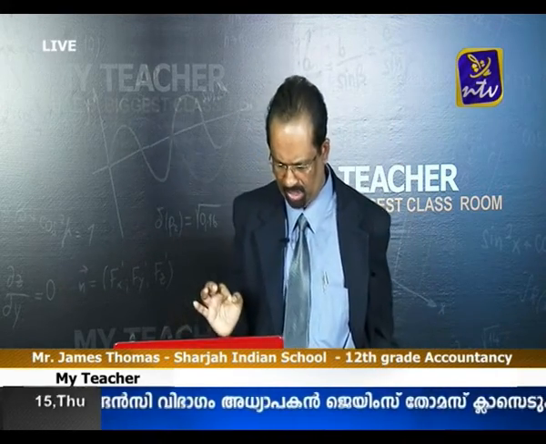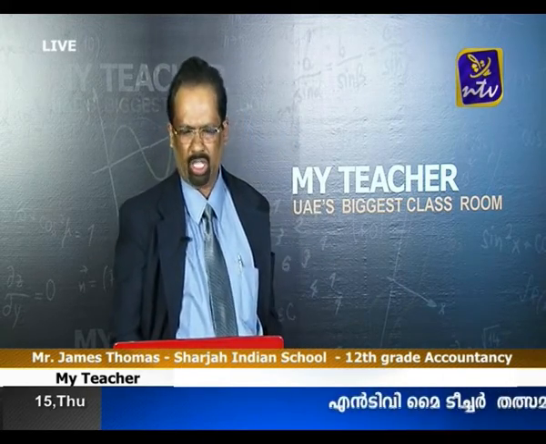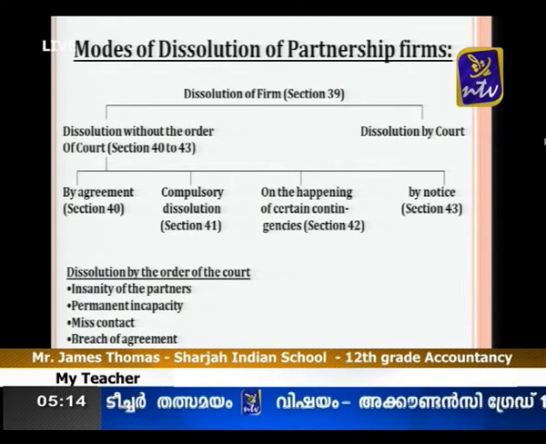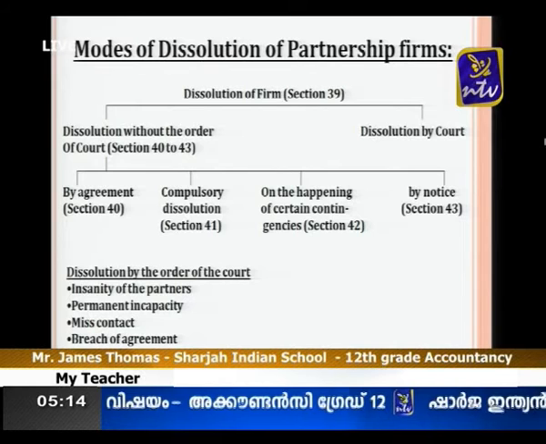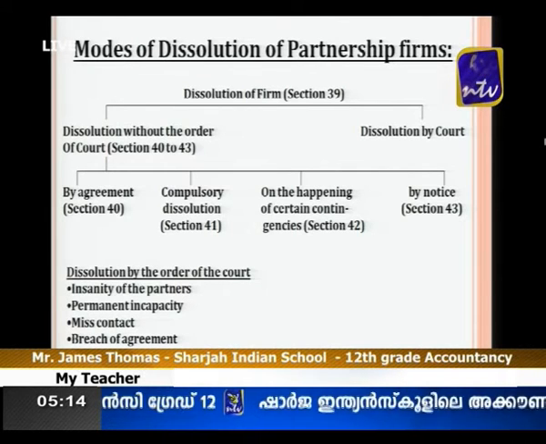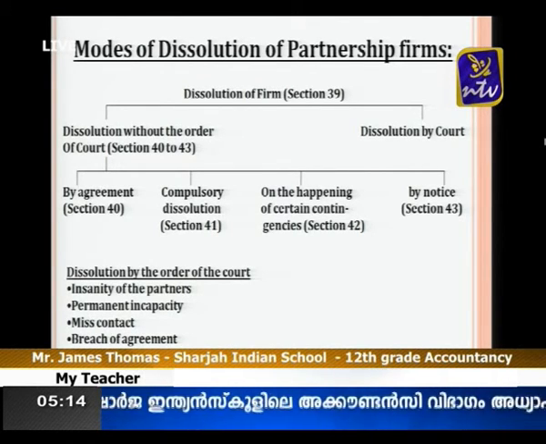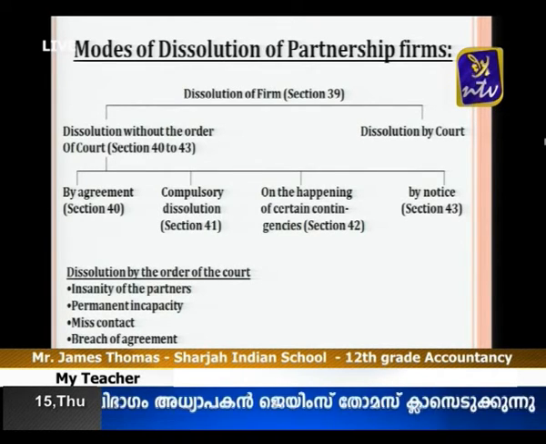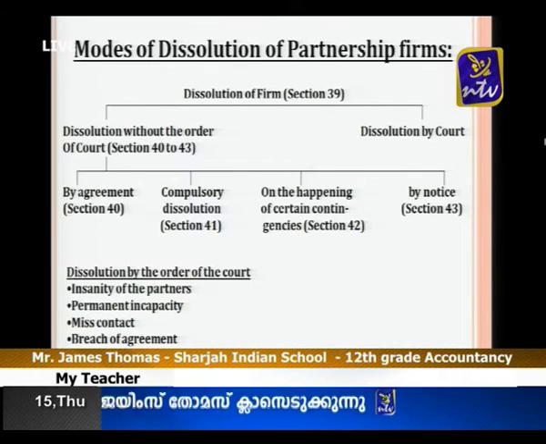So here you can see one by one what are the different modes of dissolution of partnership. Modes means methods. There are two methods of dissolution of partnership. Number 1, dissolution without the order of the court, and this part is coming under sections 40 to 43, and dissolution by the order of the court, this is coming under section 44 of the Partnership Act 1932. So here once again: agreement, compulsory dissolution, on happening of certain contingencies, and by notice.